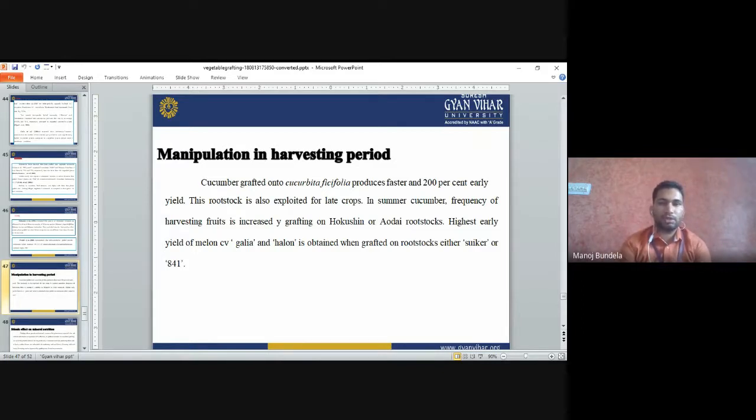The rootstock is also exploited for late crop in summer cucumber. The frequency of harvesting fruits is increased by grafting. The highest early yield of melons, Galia and Helon, is obtained when grafting onto either Sukir or 841. If you use Sukir or 841, it will increase the yield.